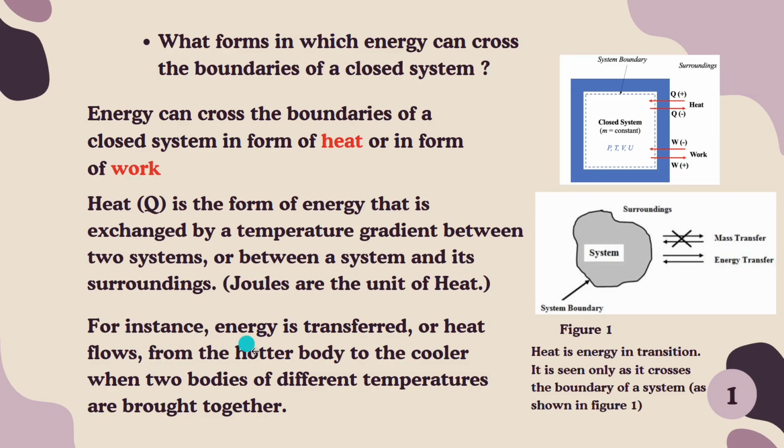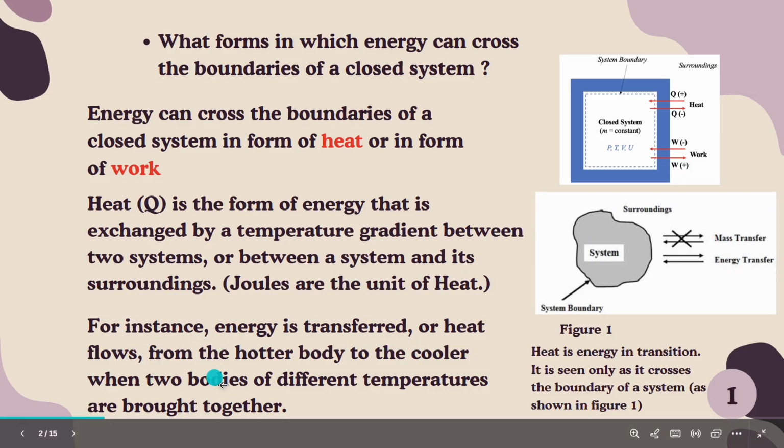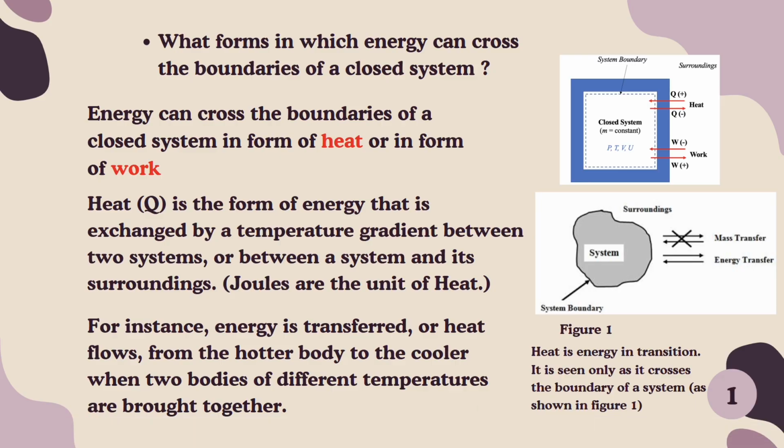For instance, energy is transferred, or heat flows, from the hotter body to the cooler when two bodies of different temperatures are brought together. So if we have system number 1 and system number 2, system number 1 has a temperature of 30 degrees Celsius, and system 2 has a temperature of 40 degrees Celsius. So the energy will be transferred from system number 2 to system number 1.